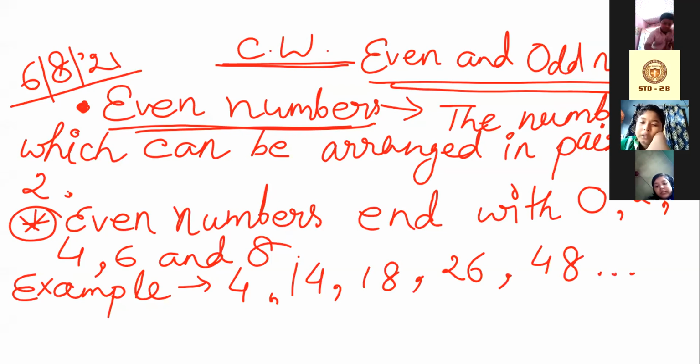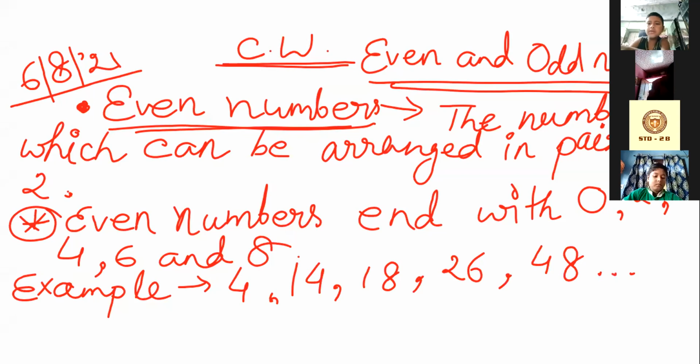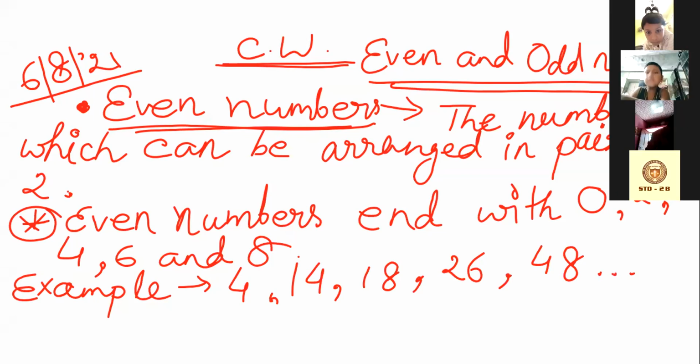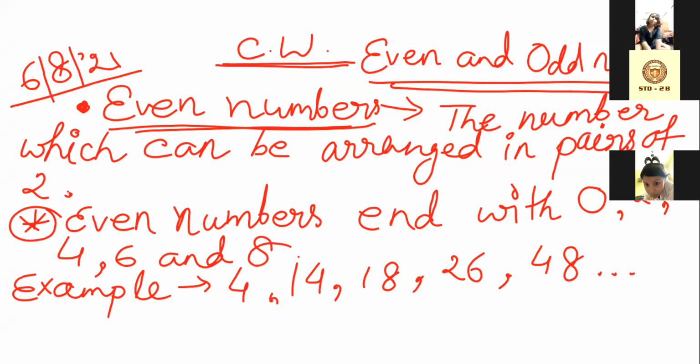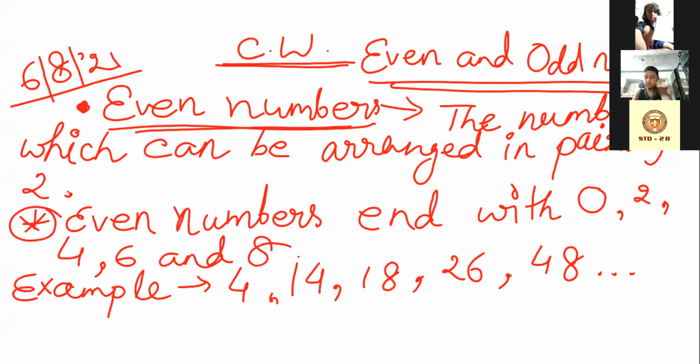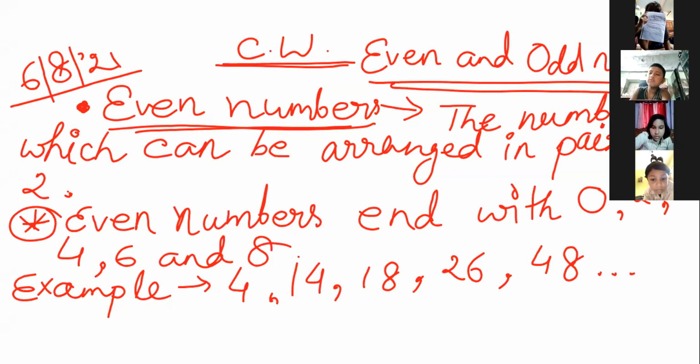Spondon, Atreyi, Zubair, write fast. You can raise your hand, those who have completed. Ritosri completed. Okay, good. Those who have completed, they can raise their hands.